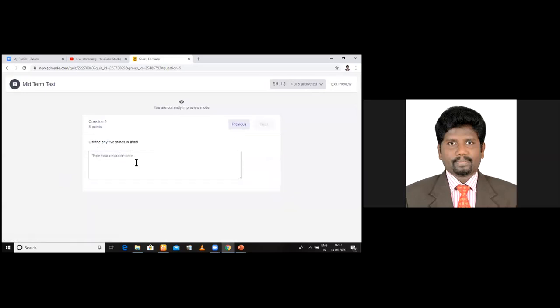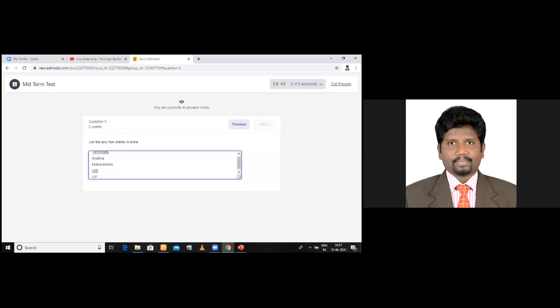And see the next question. List any 5 states of India. So students will be typing the states that they know. Okay, I have typed a few states. West Bengal and UP. So all the 5 states I have typed. Okay. So are you all aware of all these question sets?